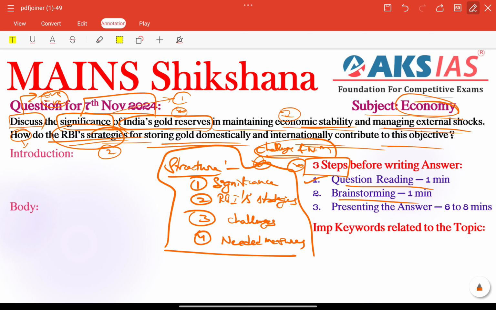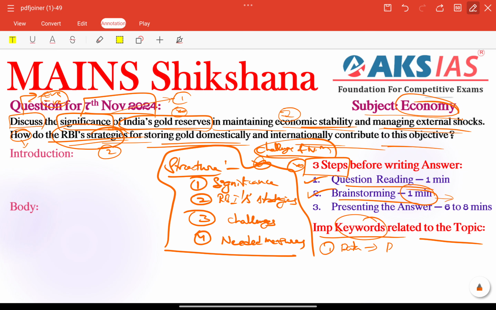Next, coming to brainstorming. Within 1 minute, in the second step of our mains approach, brainstorming is very important. Here we need to call important keywords related to our topic within 1 minute. That is the importance here. Some data needs to be included regarding our gold reserves.